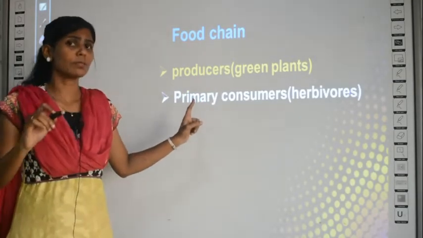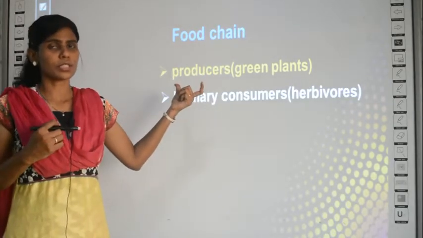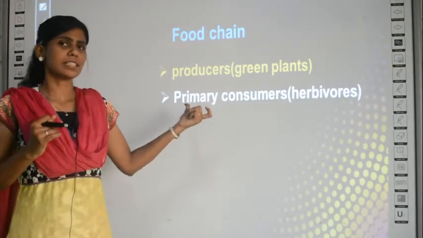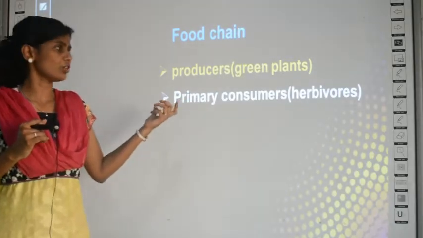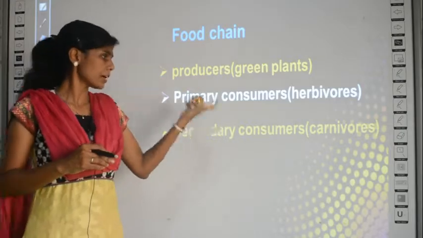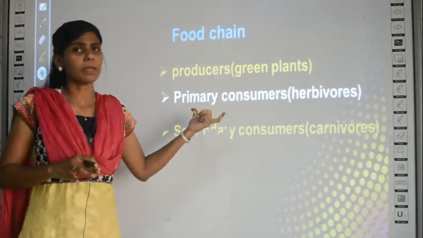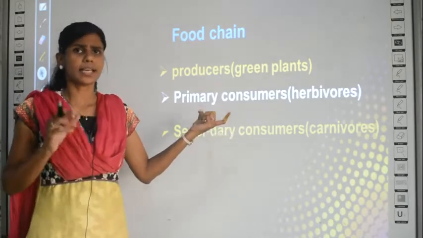So the primary consumer is the first one which consumes or eats the producer. So herbivores are addressed as primary consumers. And then what is a secondary consumer? Suppose an animal is going to eat a primary consumer, then it is called a secondary consumer.